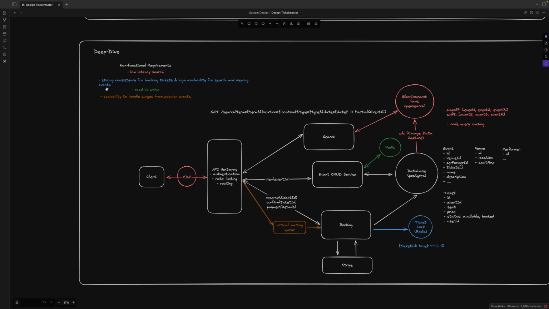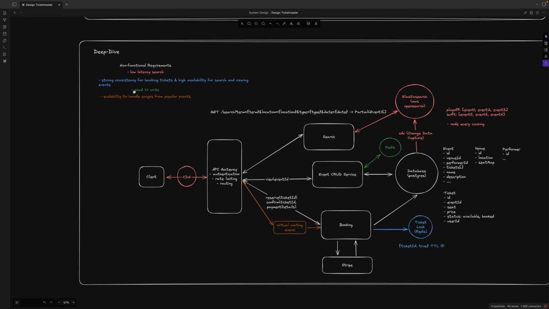Now, the second thing is strong consistency for booking tickets and high availability for searching and viewing the events. And for here, a ticket lock can solve this problem to protect specific tickets, so that only one person is booking it and no other people are competing. We can use a TTL to give the specific client just a few seconds or a few minutes, so it will not take too long. And if they do not confirm or do anything, it will move to other clients.